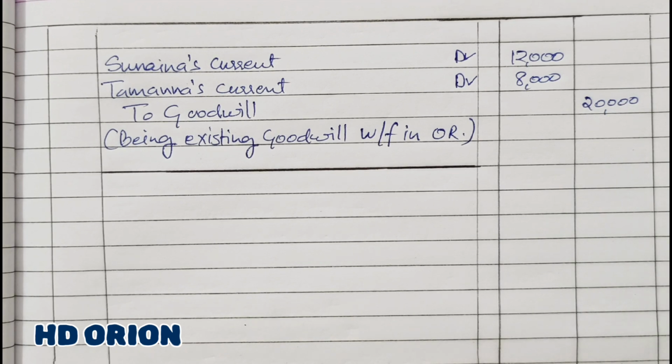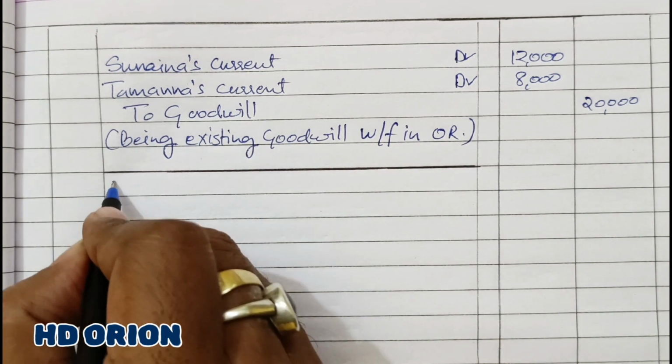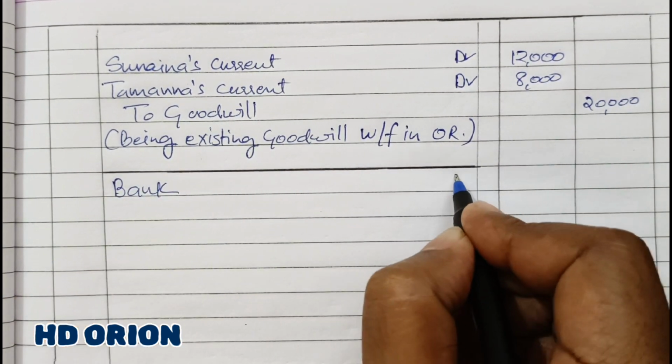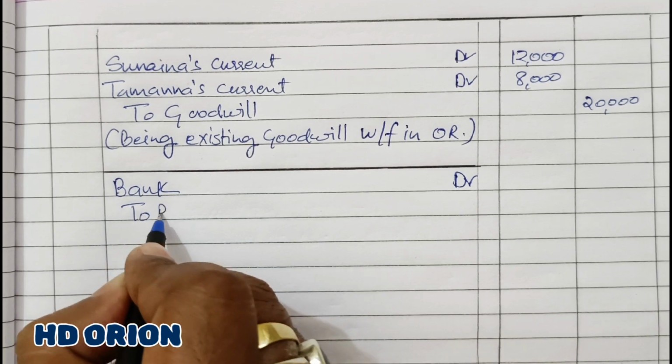Now we will pass the journal entries related to admission of new partner Pranav. For that, bank or cash account will be debited to Pranav's capital account.